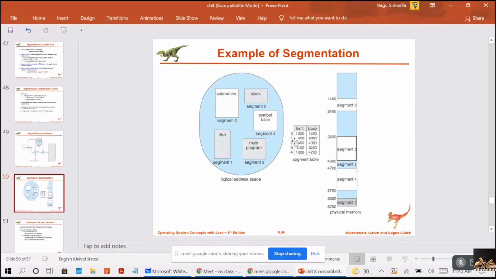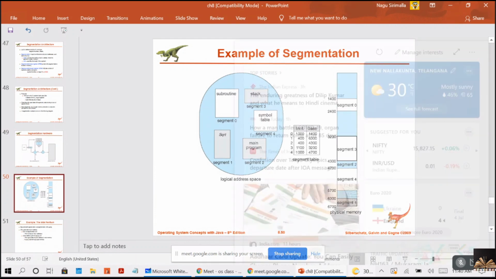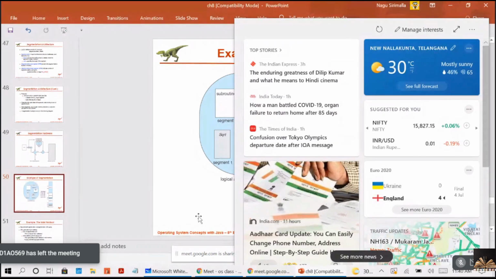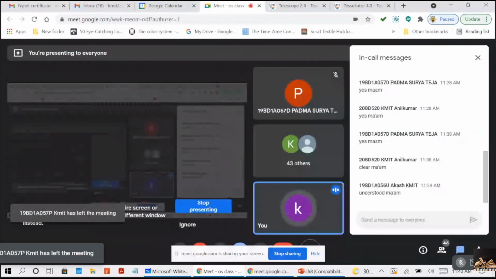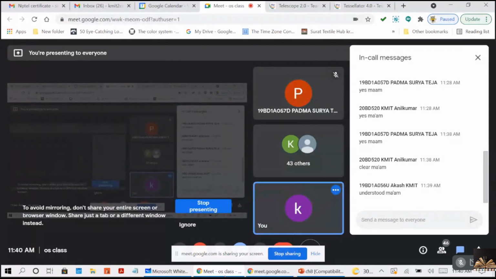Now coming to segment 1, it is starting at 6300 and the length is 400. So segment 1 is stored here, and segment 2 here, like this. The segments are stored in non-contiguous locations. You understood this example also? In the exam, if they ask you, you can write this example also. Got it, guys?